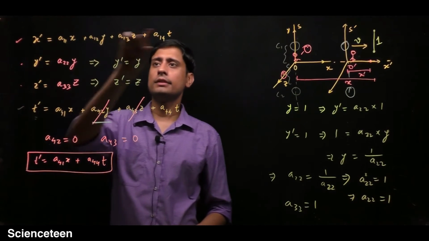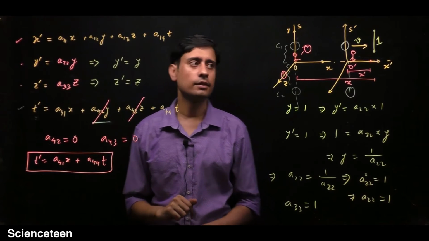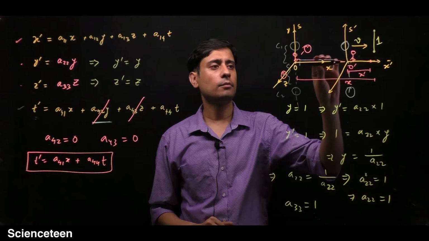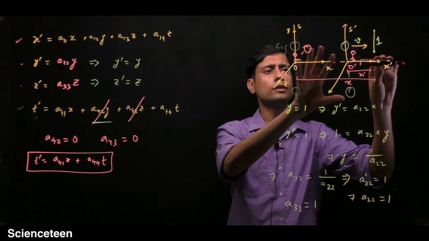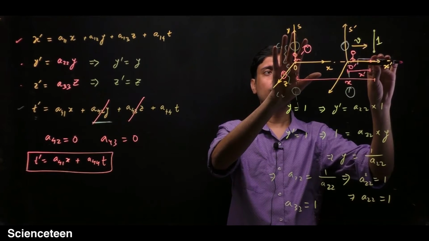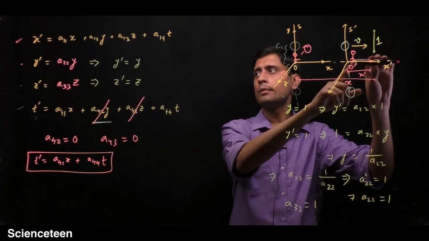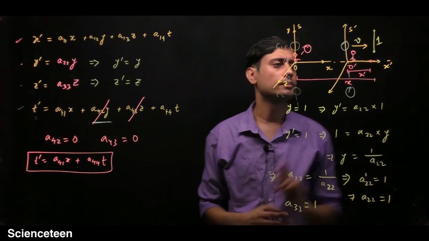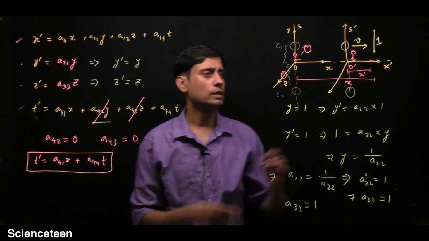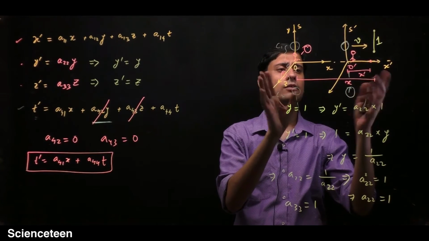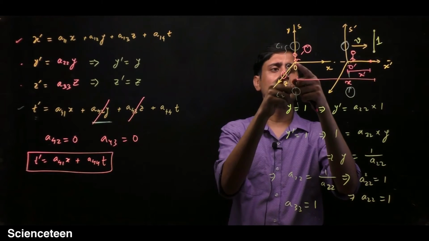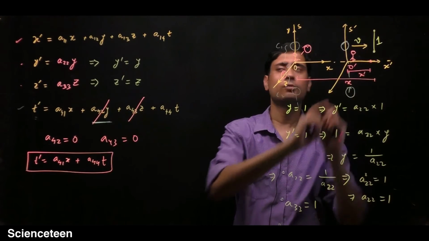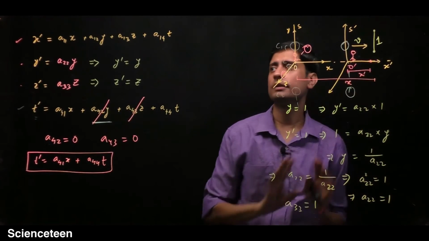Now for the first equation, you can do it by a simple argument. If there is a rod here and both the frames start from here and the rod has some length, or just take a point. There is a point x, so it has some distance d or something. Then with respect to this observer, this distance will remain the same, but for the other observer, the S prime observer, the coordinates of this point are changing.